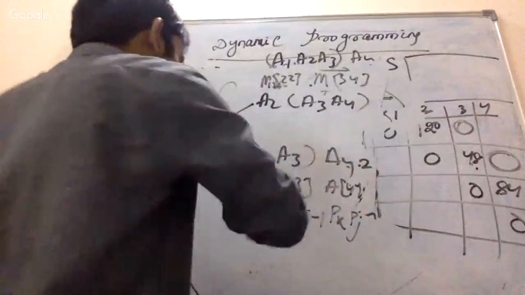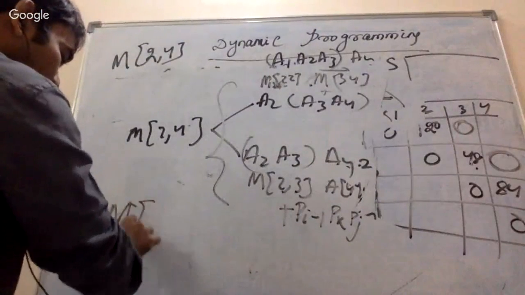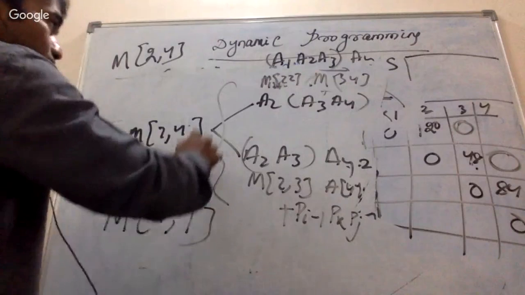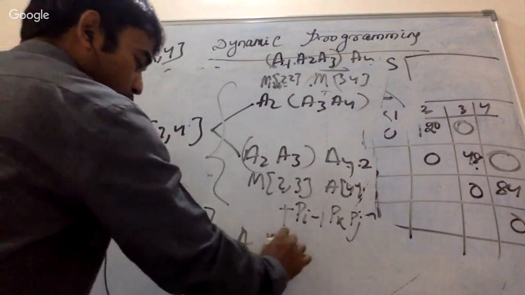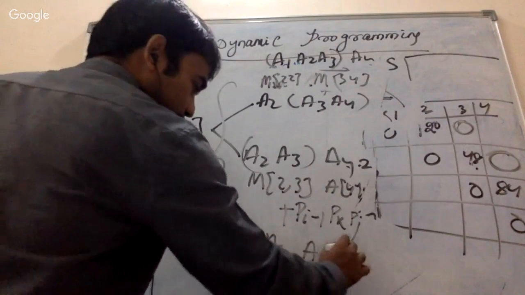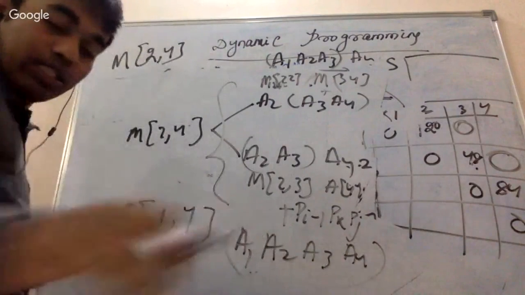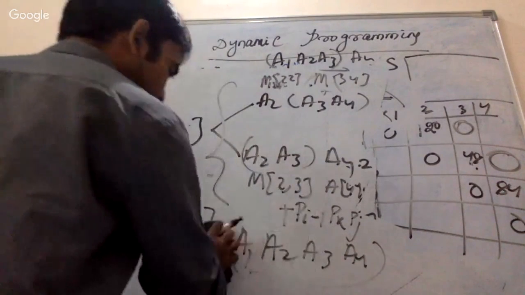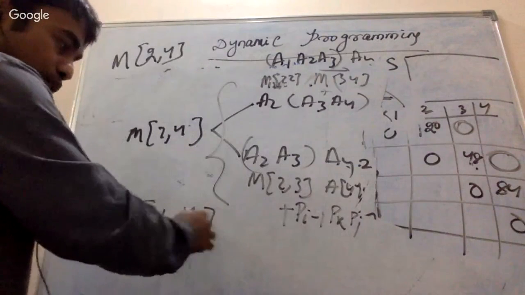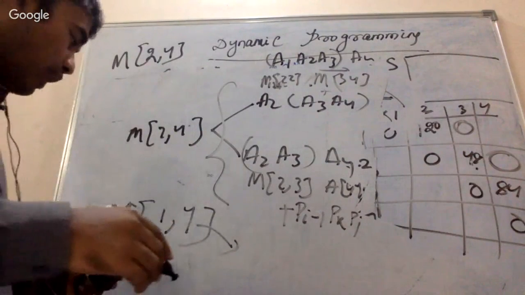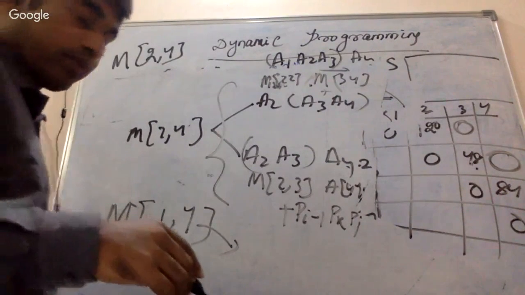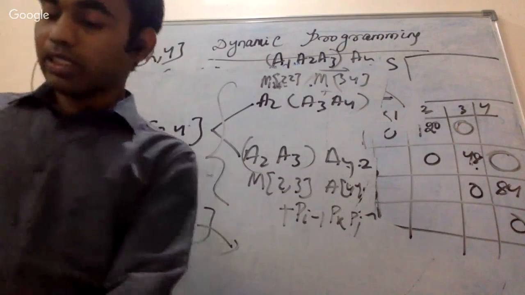Once you update this, you are going to find out m of 1 4, which is the solution, because our objective was m1 a1 a2 a3 a4. So this was our objective. Just find out this one, it will have the same situation. Just try to find out this one. I will check the solution.